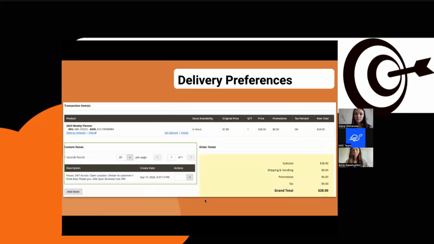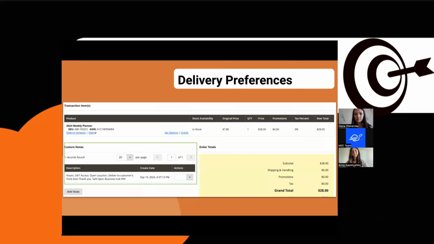And another section that I would like to look at is orders. We do have updates and some improvements here too.